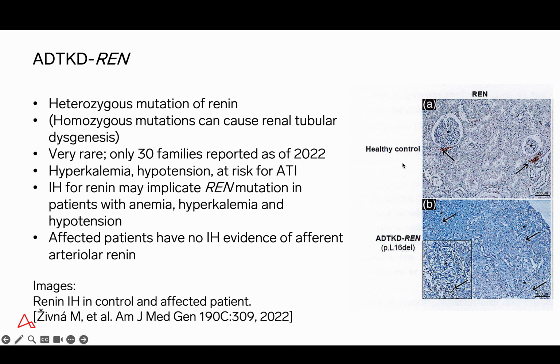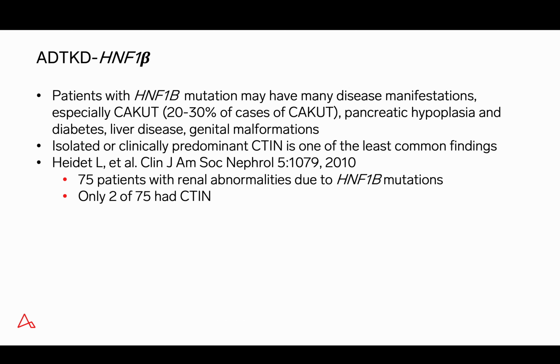On the right-hand panel, we see a healthy control and an individual with a renin mutation. Renin immunohistochemistry in the healthy control shows positive staining for renin in the afferent arterioles of the juxtaglomerular apparatus, whereas in patients with a renin mutation, apparently no renin staining positivity is identified.